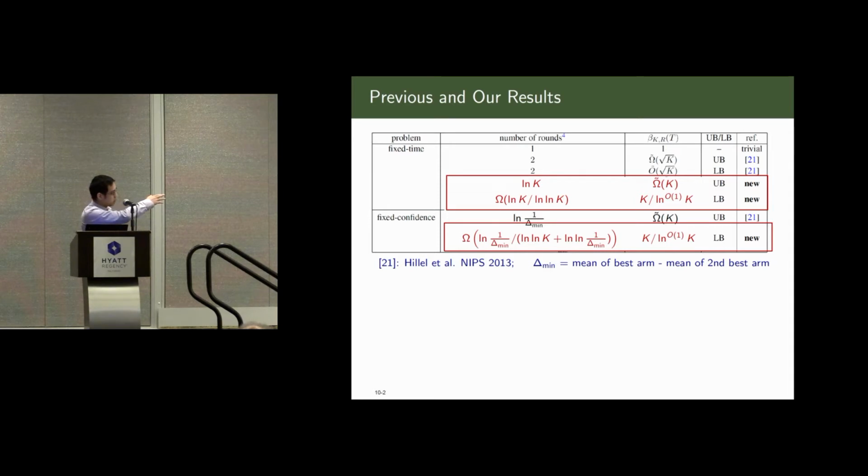Here delta mean is the difference between the mean of the best arm and the mean of the second best arm, which is not known by the algorithm, but for the lower bound this is fine.